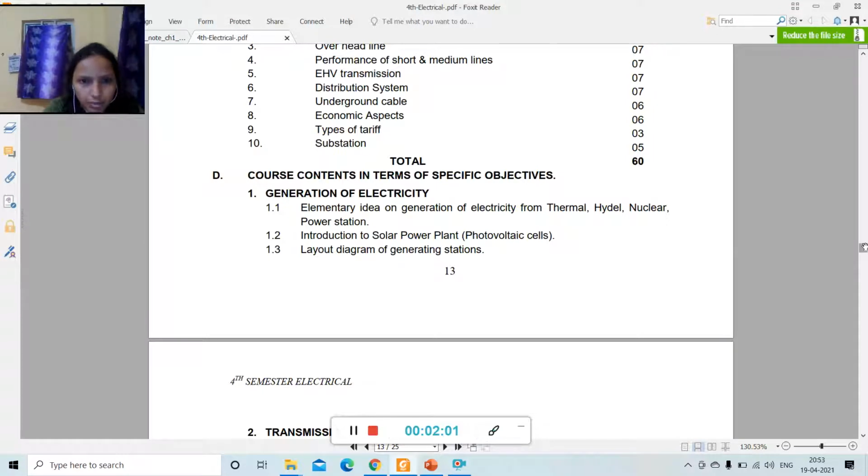in generation of electricity, we will discuss about different types of generating stations. Okay, so in these different types of generating stations, that means we will discuss about the generation of electricity from different types of power station like hydro power station, nuclear power station, thermal power station. Okay, and we will study about also solar power plant. We will discuss about photovoltaic cells, and then we will study layout diagram of all these generating stations. Okay, so let's continue with the chapter 1.